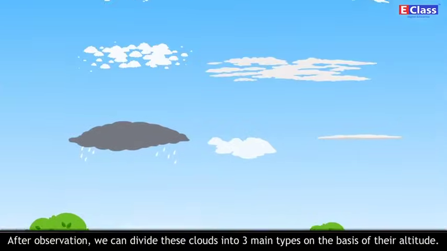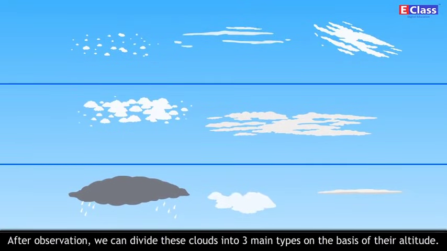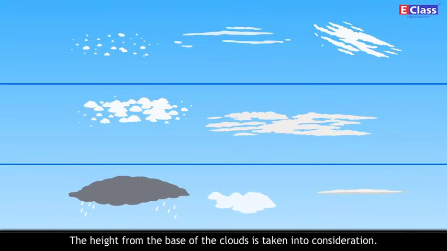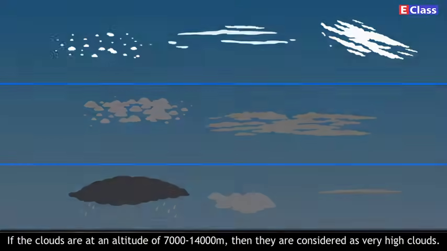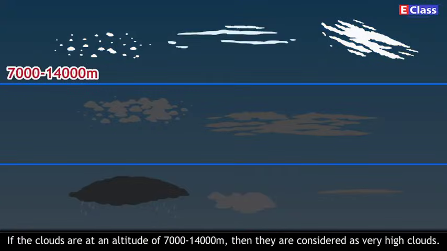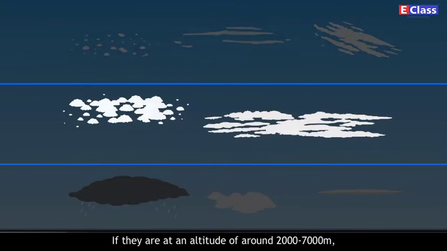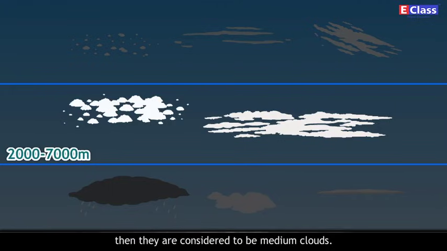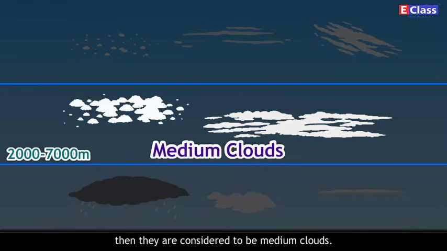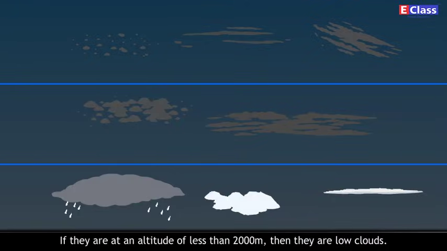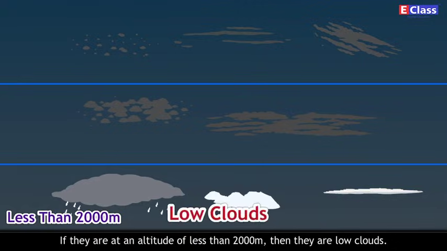After observation, we can divide these clouds into three main types on the basis of their altitudes. The height from the base of the cloud is taken into consideration. If the clouds are at an altitude of 7,000 to 14,000 meter, then they are considered as very high clouds. If they are at an altitude of around 2,000 to 7,000 meter, then they are considered to be medium clouds. If they are at an altitude of less than 2,000 meter, then they are low clouds.